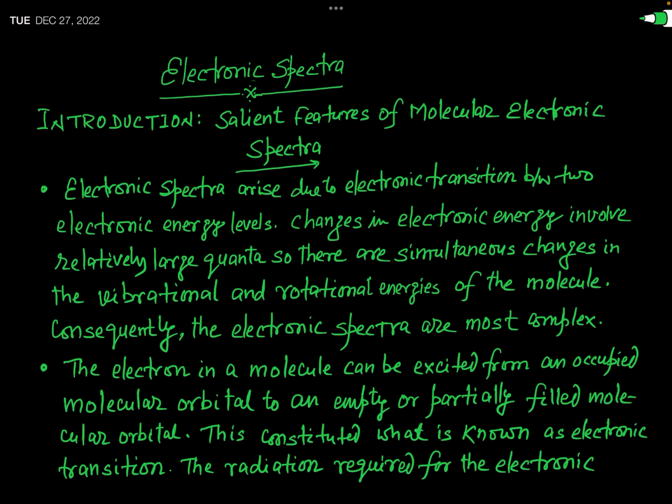In molecular spectra, till now we have discussed mainly the rotational spectra, the rotational vibrational spectra, and the Raman spectra. Now we are going to start a new chapter in molecular spectra, and that is actually a very important chapter, which is called electronic spectra.